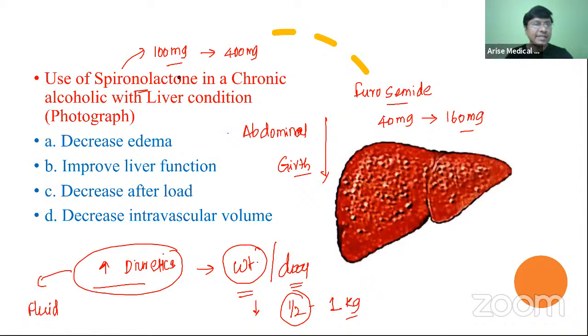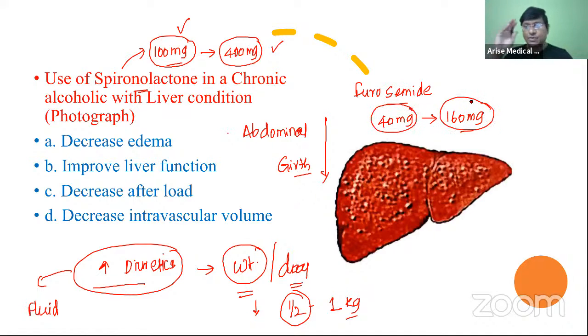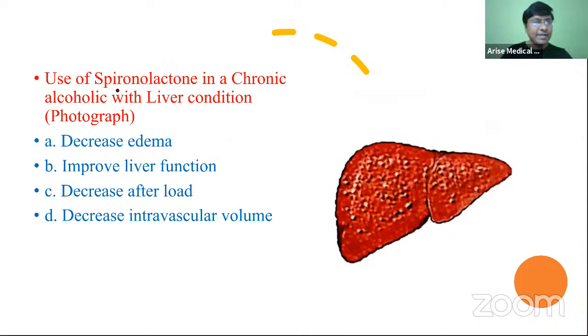So initially spironolactone we start with 100 milligrams, and later we will step it up to the maximum dose of 400 milligrams. And your loop diuretic, which is a high ceiling diuretic, we start with 40 milligrams and increase the dosage up to 160 milligrams. So that is about the usage of spironolactone in decreasing the edema. It is not to improve the liver function, it is not to increase the afterload, and it is not to decrease the intravascular volume. It is mainly to decrease the edema within the individual.